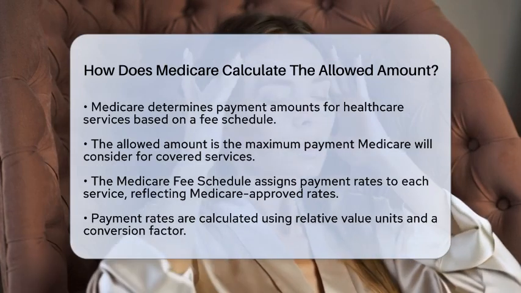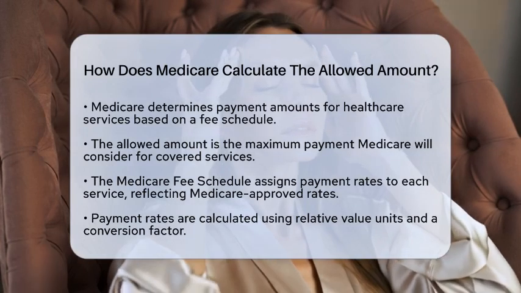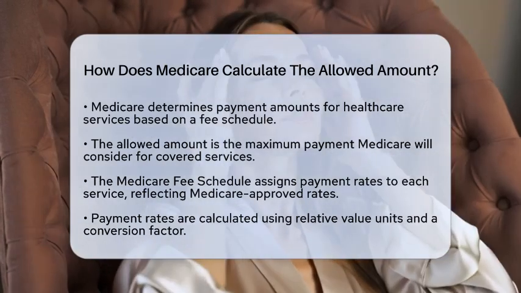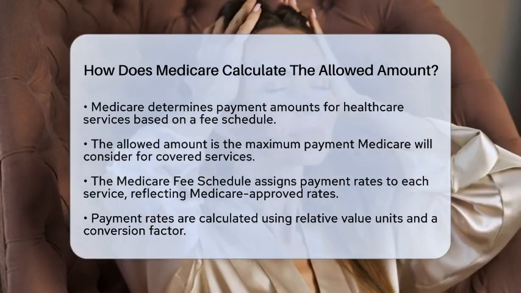Medicare calculates the allowed amount as the maximum payment it will consider for a covered service. This amount is based on a fee schedule that reflects the Medicare-approved payment rate for each service or procedure.